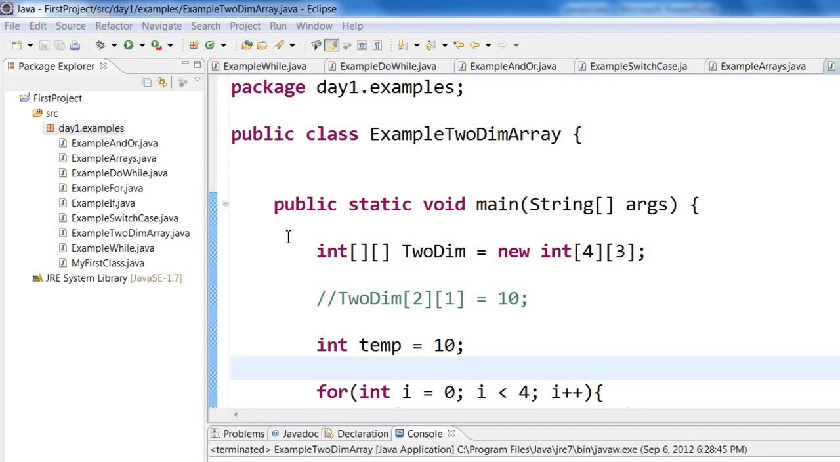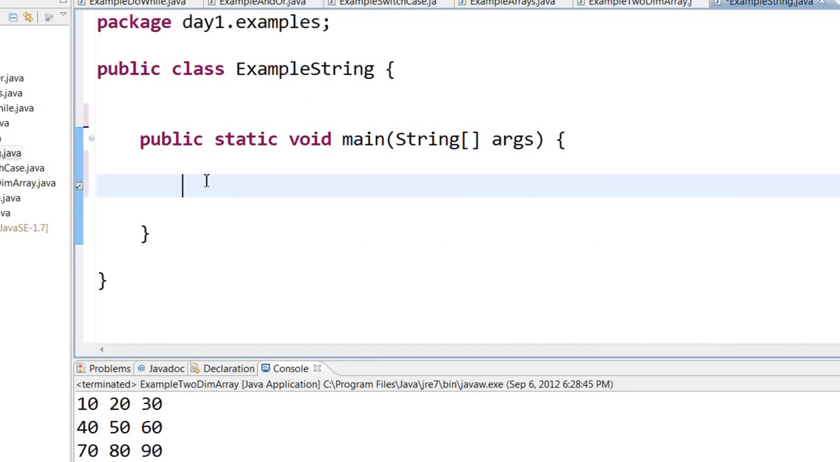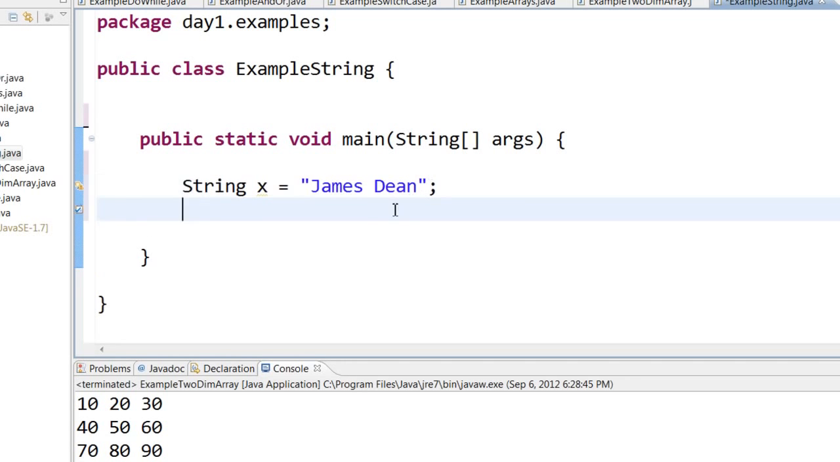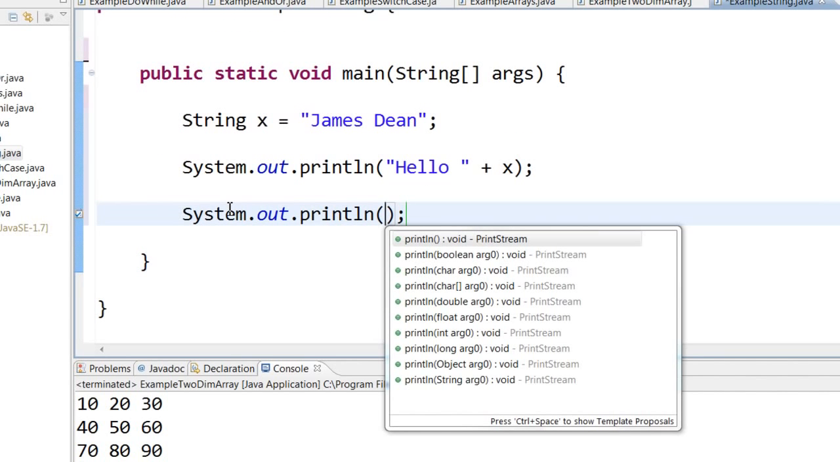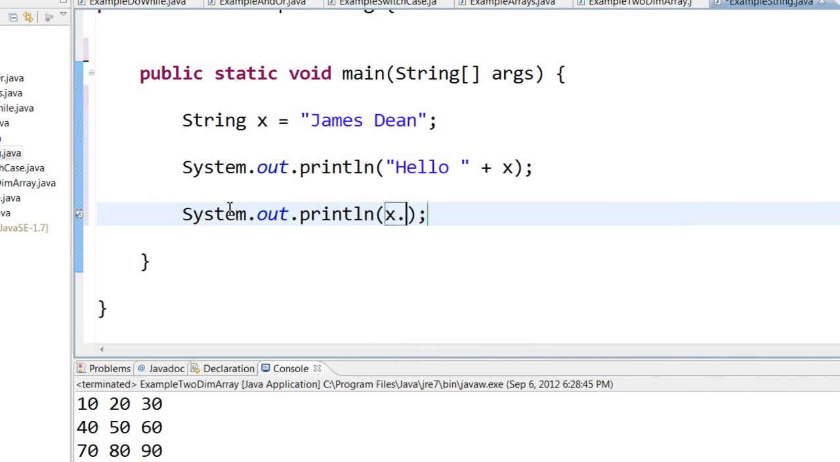Next, let us take a look at string manipulation. String is used to hold any text. So for example, I have a string x equal to James Dean. If I want to concatenate a string, I can do it like this. So this statement will print hello space and then it will concatenate it with James Dean to print out hello James Dean. If I want to convert the string into uppercase, I can say x dot